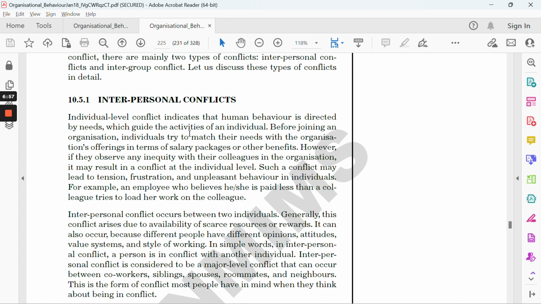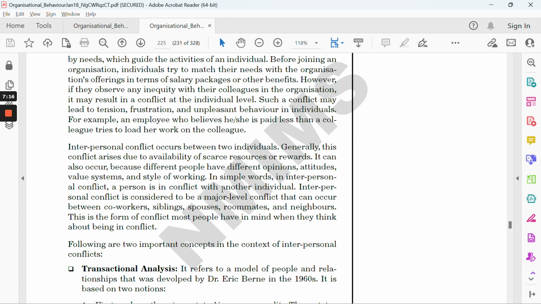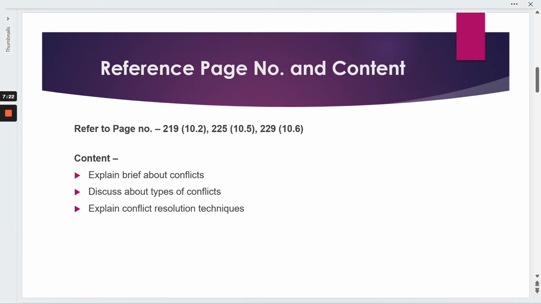You need to specify that in this case it is interpersonal, because here the conflict is arising between two different persons, and it's clearly mentioned. For example, an employee who believes he's paid less than a colleague tries to load her work on the colleague, right? So this is interpersonal. You can easily say that Rima and Sana, in this case, it's about interpersonal conflict. That thing you need to specify.